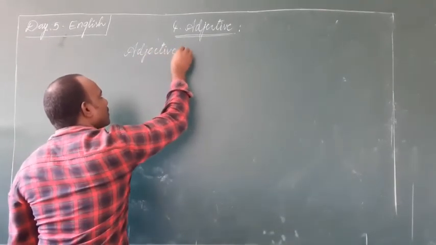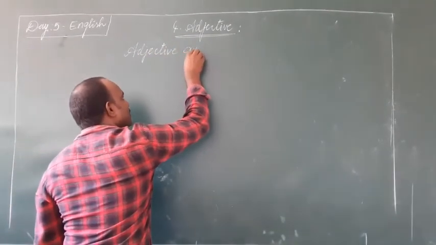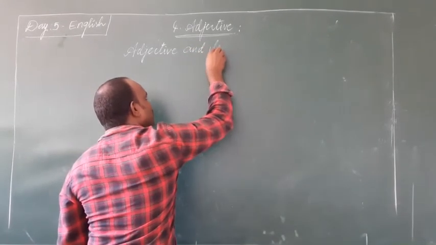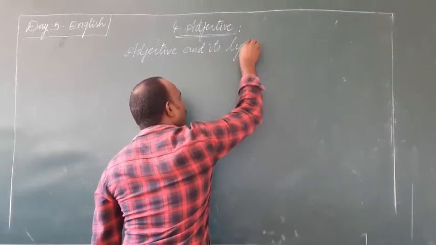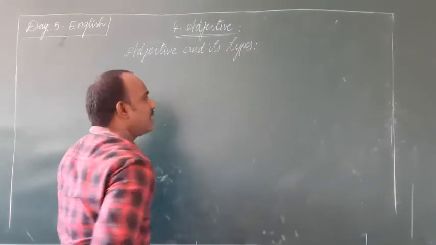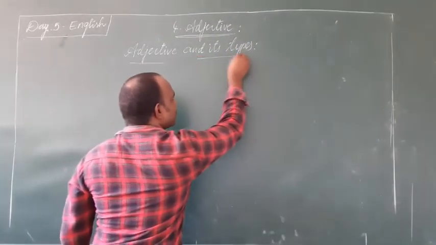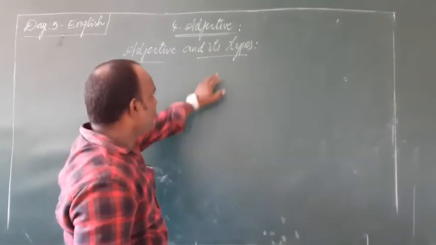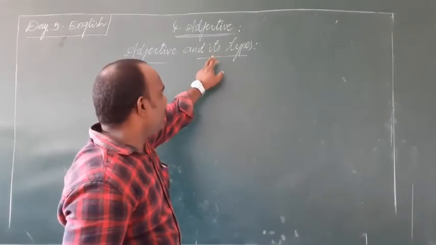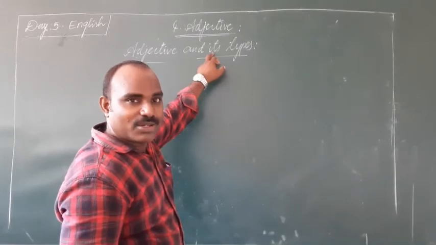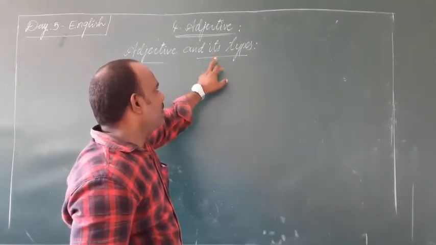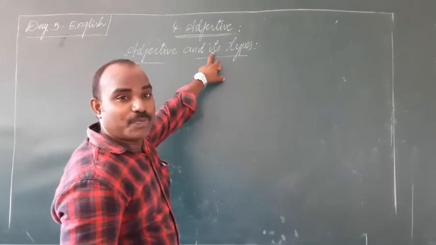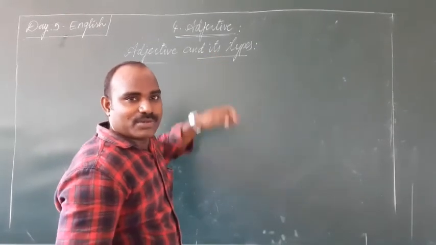Adjective and its types. See, do you remember? I think I explained to you in the last class. Its is a possessive adjective, of course.